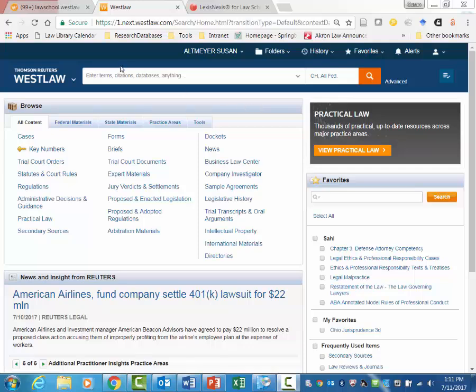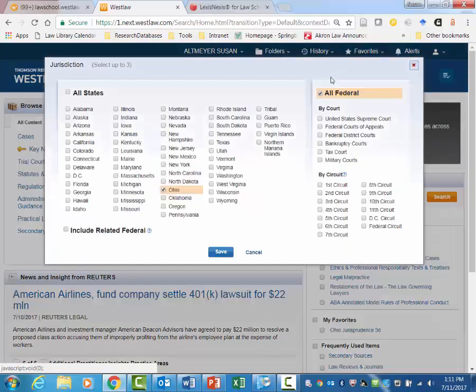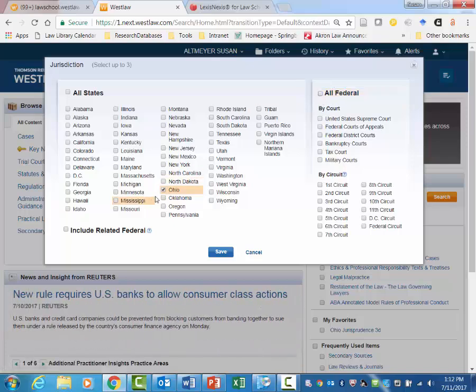Okay, so now we're going to try the search on Westlaw. And for jurisdiction, I'm going to select Ohio. I don't want all federal, but I do want related federal, so I'm going to pick Ohio and include related federal. There could be some diversity cases in federal courts that address this issue, possibly of a noticeably intoxicated person causing personal injury damages.